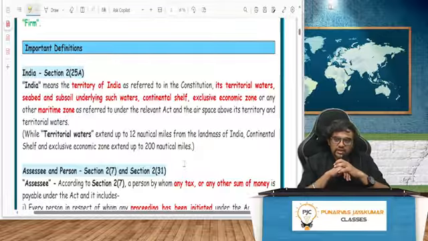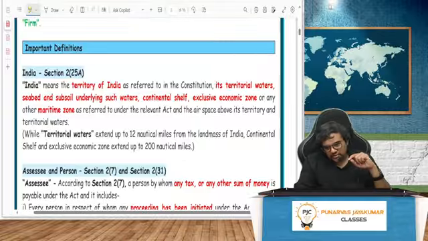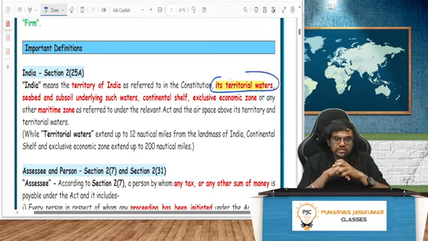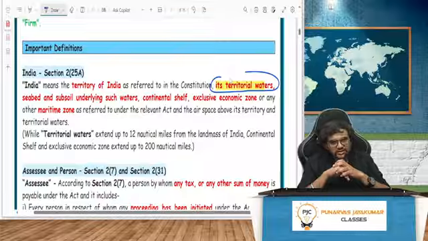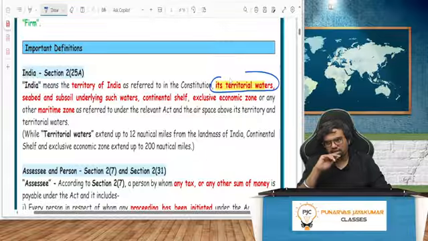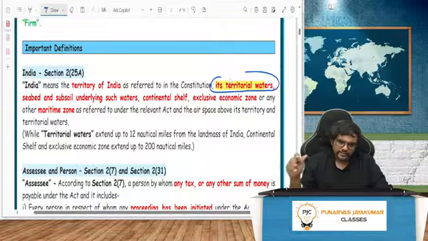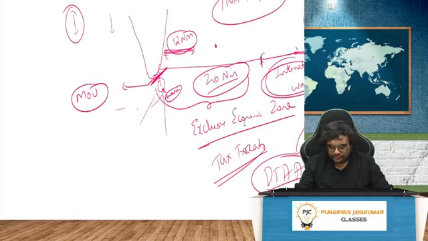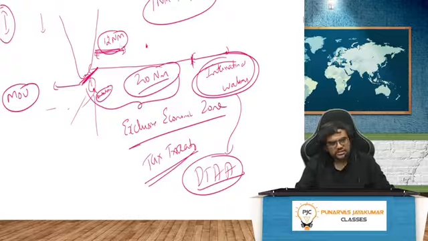But if you go to Pakistan, they have written that portion as IOK, Indian occupied Kashmir. Imagine the audacity. But anyway, that's how it is. So India means the territory of India as referred to in the Indian Constitution. Its territorial waters. So when you go to Goa and do water sports, you can't say that is not India. So that money earned will be taxable in India only because up to 12 nautical miles, it is called India.